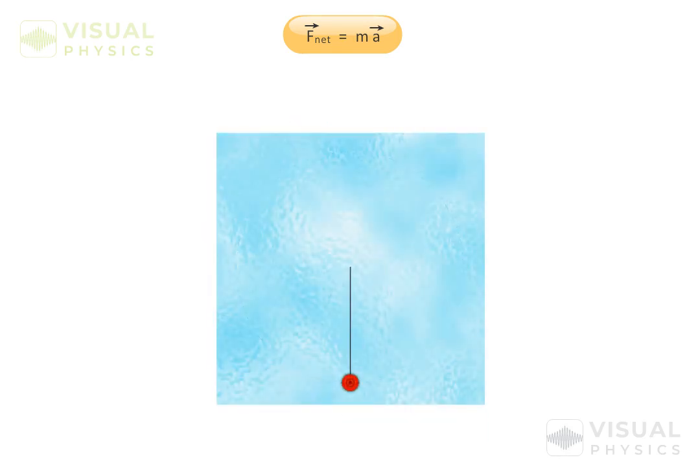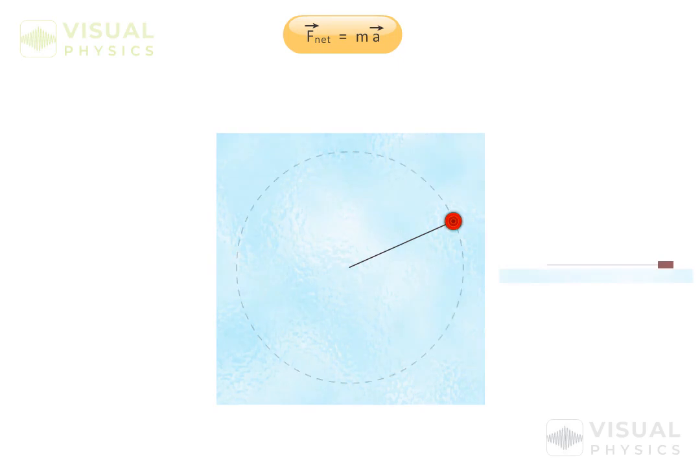If we take an example of a puck tied to a string, moving in a uniform circular motion on a frictionless surface, we can say that the free body diagram of the puck will have its weight and the normal reaction from the surface. But both these forces are perpendicular to the plane of motion. And as we know, forces perpendicular to the plane of motion cannot alter the motion, thus they cannot be the reason for the centripetal acceleration.